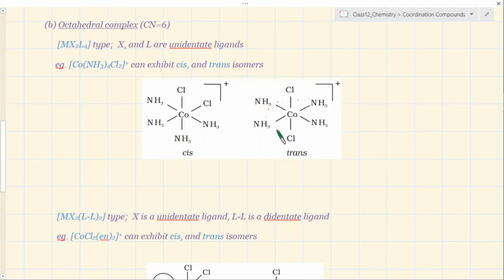Suppose I choose, this is our general convention, where we make the plane as if it is sitting horizontally and bisecting the plane of the paper, and these two ligands are above and below this plane of the paper. So here is an arrangement of the same type of ligand, only 2, facing each other opposite, diagonally opposite to each other. So this is like trans isomerism.